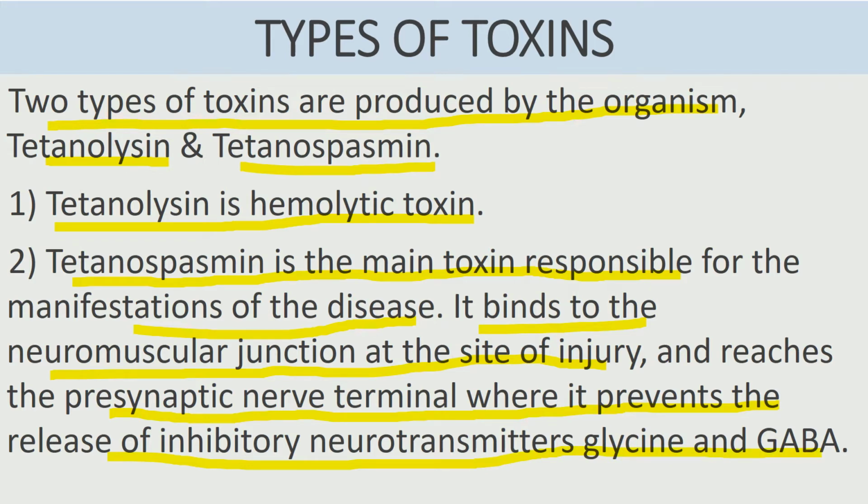So there are two toxins, tetanolysin and tetanospasmin. Tetanolysin is basically hemolytic in nature, and tetanospasmin is the other toxin produced by Clostridium tetani. This is the main cause of the disease. It binds to the neuromuscular junction and prevents release of inhibitory neurotransmitters. Examples are glycine and GABA.